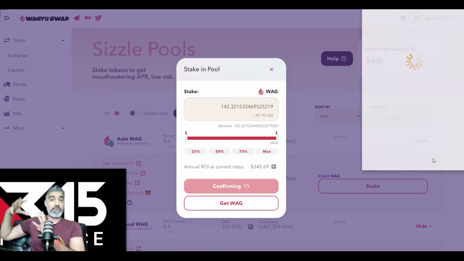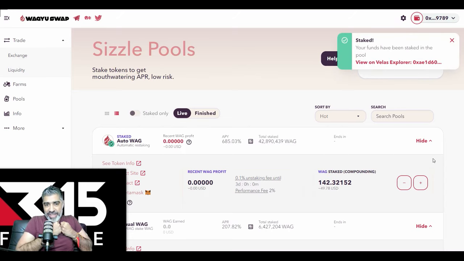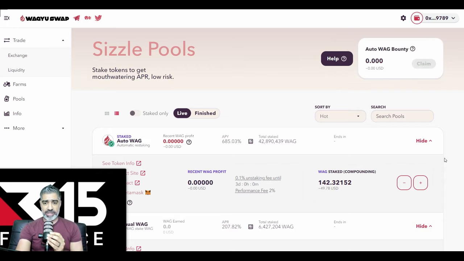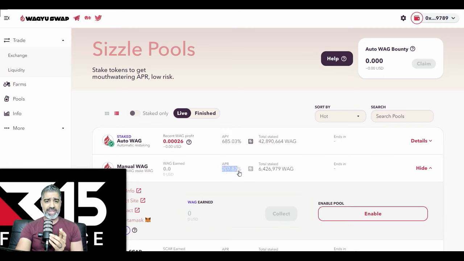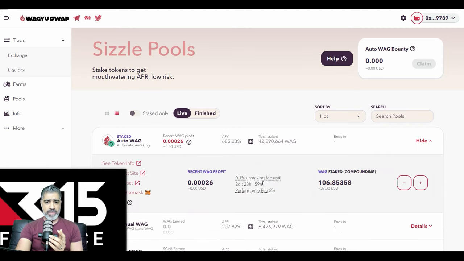And now it's going to take it from your MetaMask wallet and put it into the special staking account, which is on WagyuSwap, and it uses our tokens for liquidity, but it's going to reward us. It's now saying this is now in this special high interest account on the blockchain, on WagyuSwap in the DEX, decentralized exchange. And now we're just earning, and it just tells us how many rewards we're earning. But as soon as we earn this amount, it gets added and recompounded. Hence, the APY is much higher. And this down here is APR, which is independent of the compounding effect. Yeah, hopefully that makes sense.